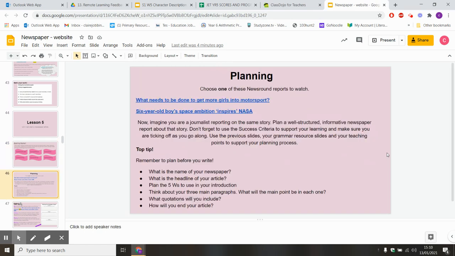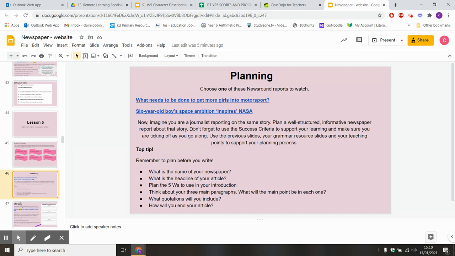So, ladies and gentlemen, today you are going to be planning your newspaper article. We'd like you to choose one of these newspaper reports to watch, either clicking on this one here or this one here. Once you've watched them both and you've decided which one you'd like to use, you are going to imagine you are a journalist reporting on the same story. You're going to plan a well-structured, informative newspaper report about that story, so about the video you've just watched.